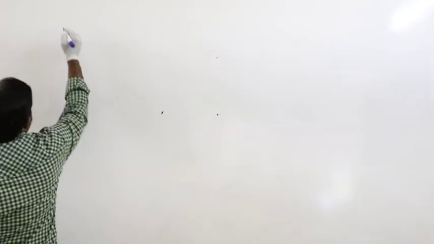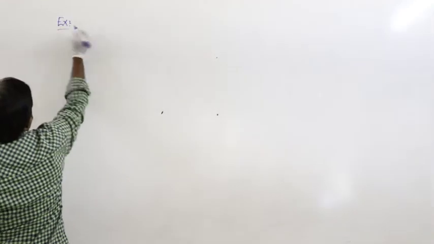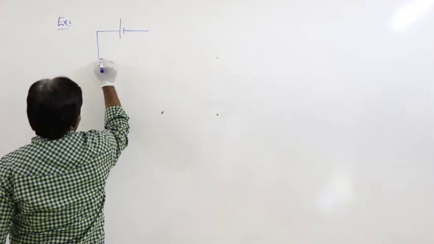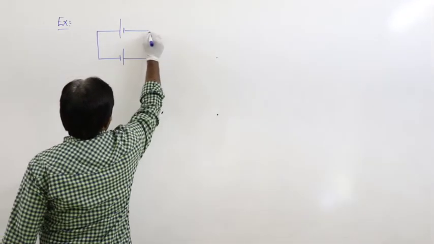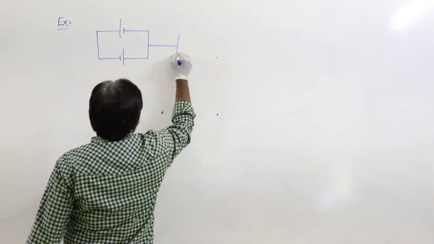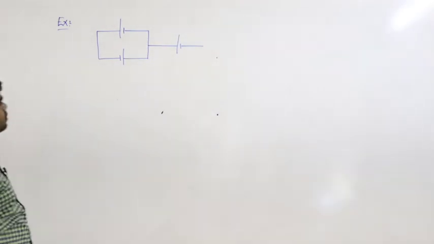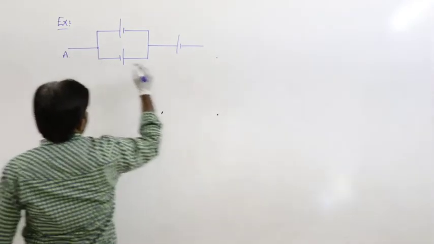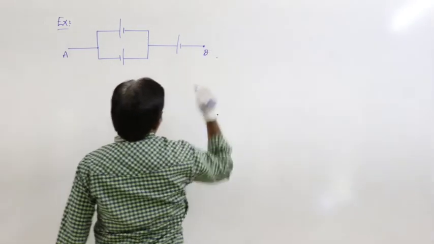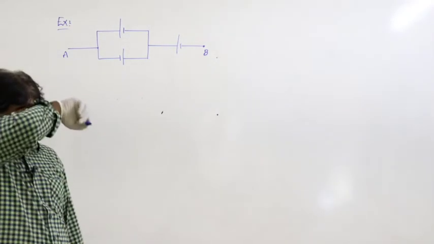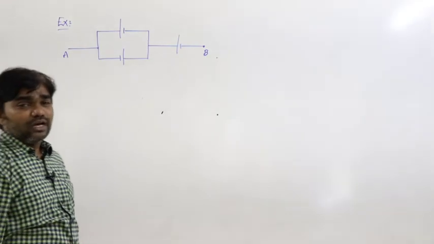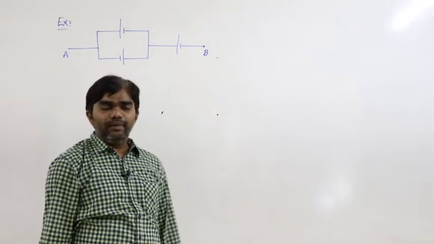So let us do some example based on this. Let us see here. So this is the situation. This is the point A and this is the point B. How can we find out the effective potential between A and B?